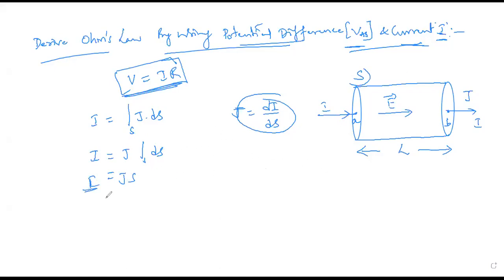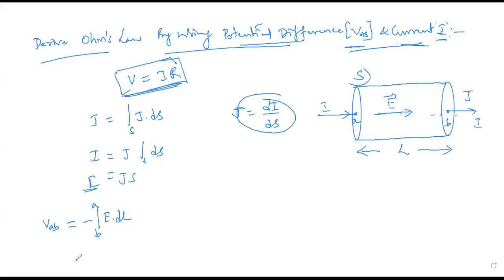Now I'm going to write the potential difference between the two endpoints A and B. We already have the relation between E and V, and from the derivation of potential difference, V_AB is equal to minus integral B to A of E dot dl, because the length of the cylinder is L. If I take the current passing along the axis line, then the potential difference between the two points A and B is written as minus integral B to A of E dot dl. That is from the potential difference definition.